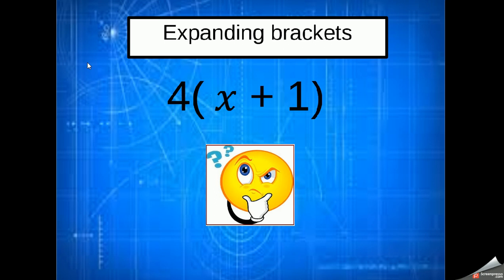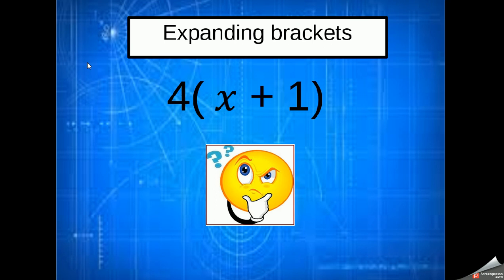When I expand this bracket, as I said, the common mistake is that people multiply the x by 4 but forget about the 1. So if I multiplied the 4 by 3, remember we're saying that x is 3, 4 times 3 is 12, then add the 1 on is 13, so we got a very much different answer. When we did 4 times 3 plus 1 in the brackets, we got 16. When we do 4 times 3 plus 1 without the brackets, we get 13.